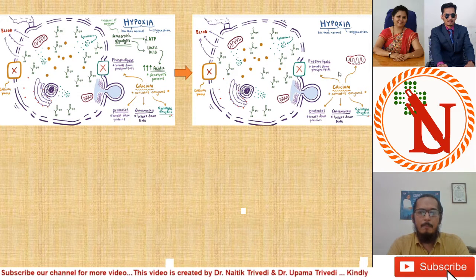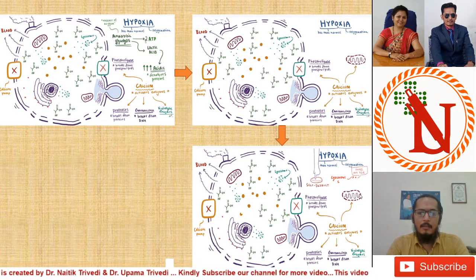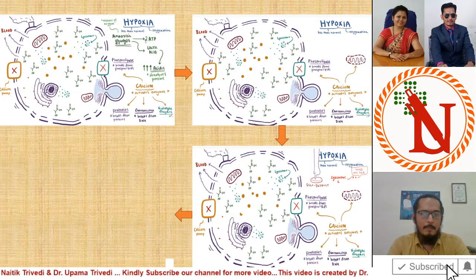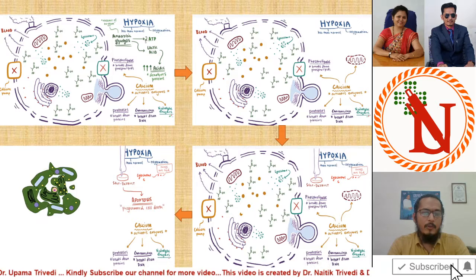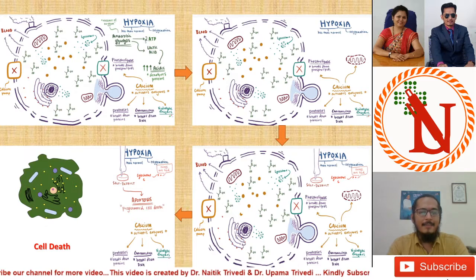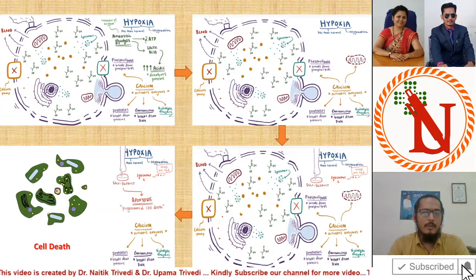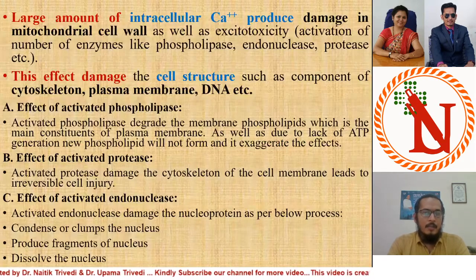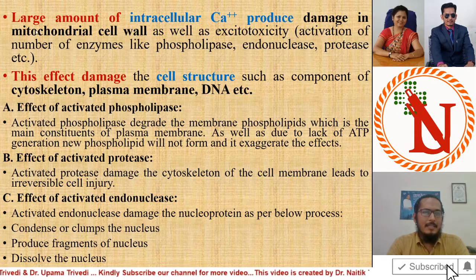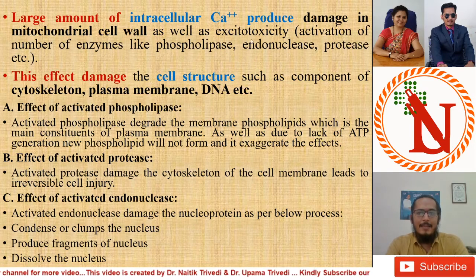Now what will happen when the mitochondria get damaged? When mitochondria are damaged, they cannot be repaired. So it produces permanent cell death. This injury cannot be reversed. That's why this is known as irreversible cell injury. So what happens in irreversible cell injury? A larger amount of intracellular calcium produces damage in the mitochondrial cell wall, as well as producing excitotoxicity.